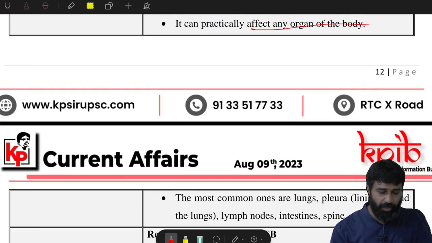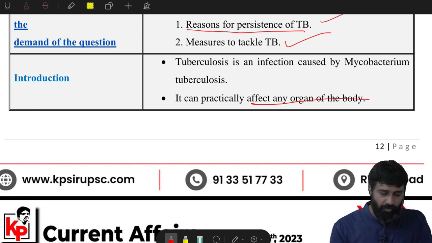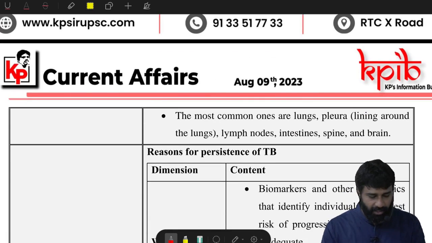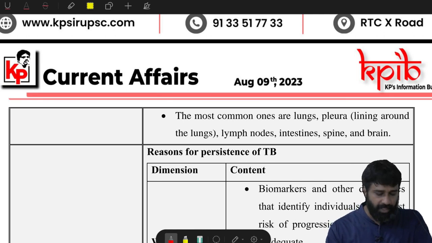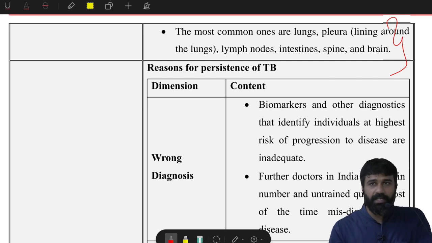Therefore, you need to provide the intensity of the problem with respect to TB: how it will affect, what is the reason behind it, the types of TB and the most common ones. This is our introduction part.